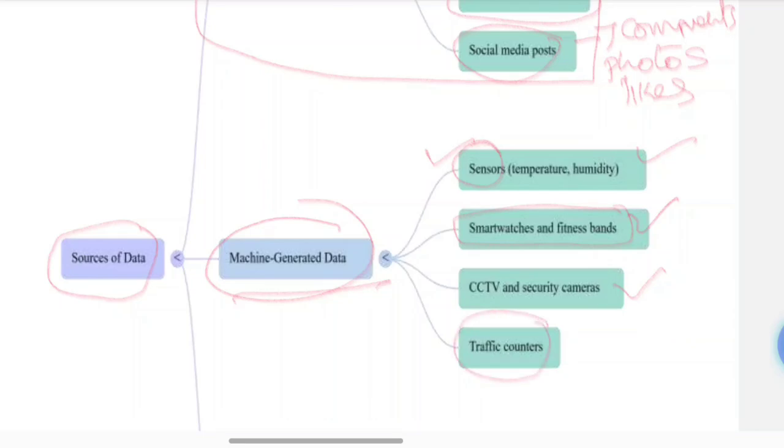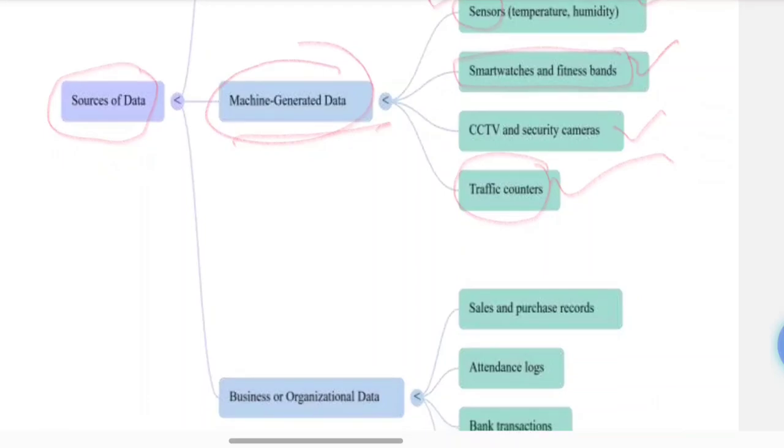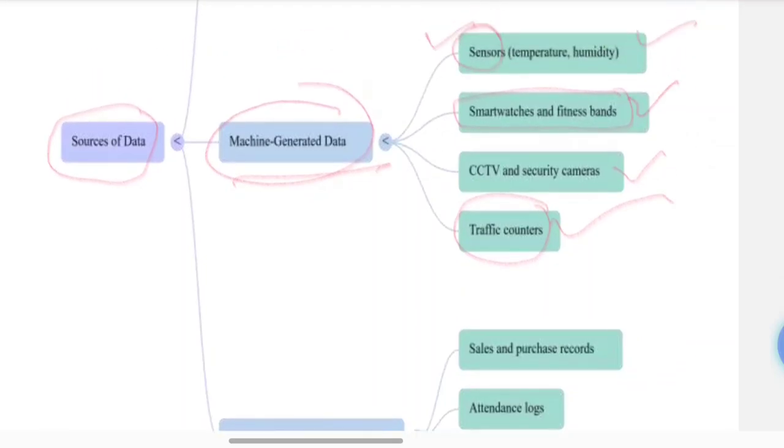Traffic counters, right? The number of vehicles coming at this particular time, the number of vehicles leaving at this particular time, that is machine generated data. Okay, so machines create data without human typing or writing, they just measure and record the data. I think this is clear, right?